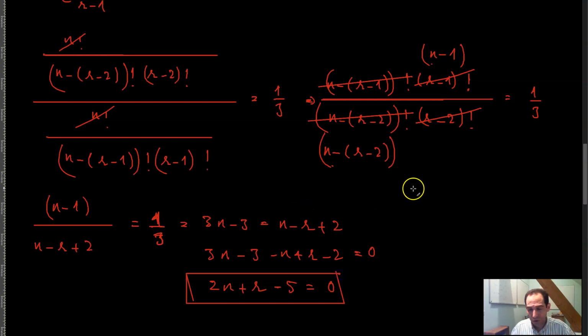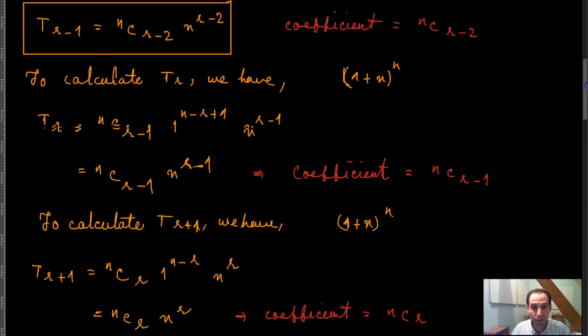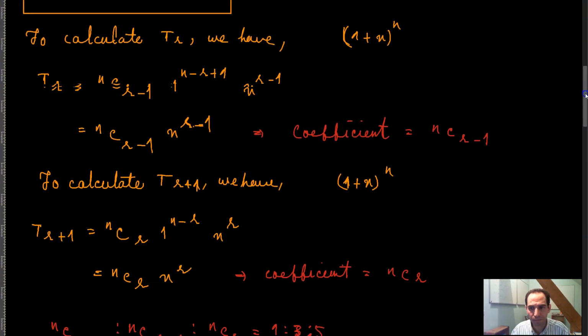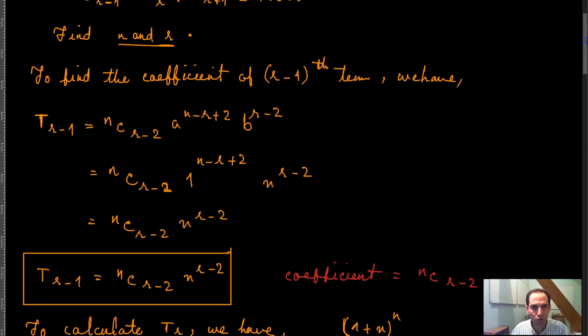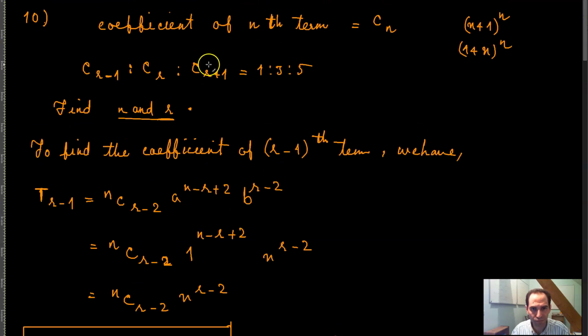One more equation that you will have here is that if you use basically the same thing, the coefficient of the rth term to the coefficient of the r plus 1th term is 3 to 5.